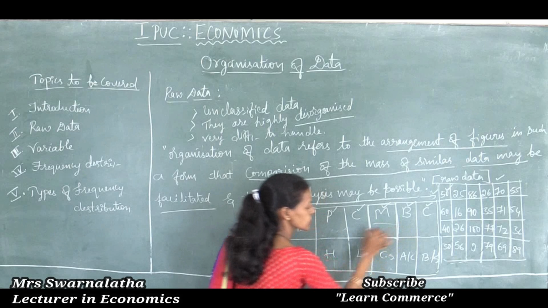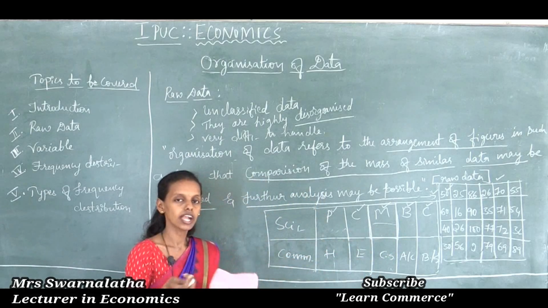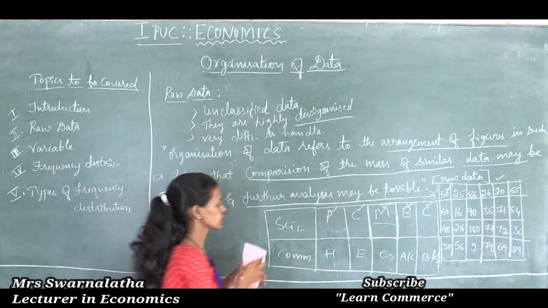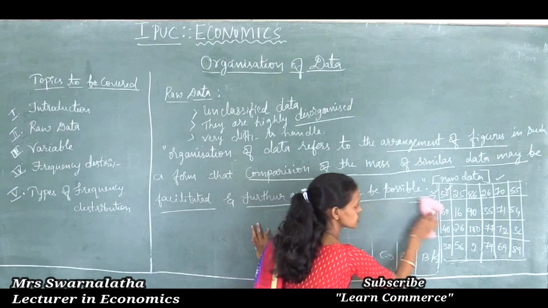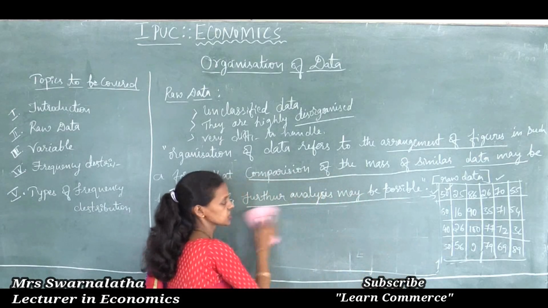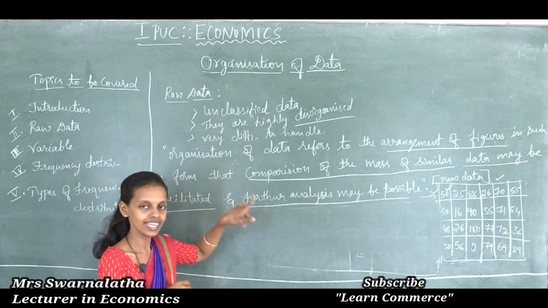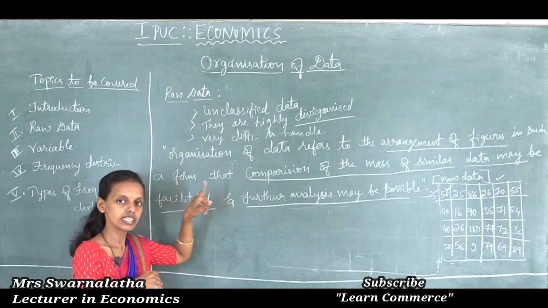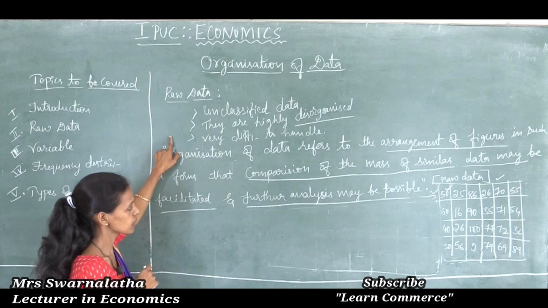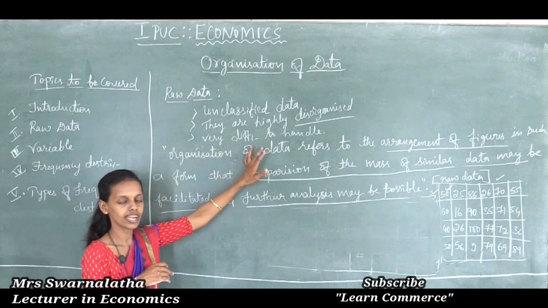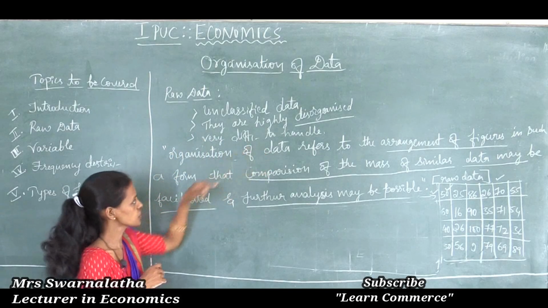By seeing the label you can go and search the maths book and pick whatever book is required. So this is said to be proper classification. Proper classification will save our energy and time, and it will be very easy to arrange the data in a proper manner, and it is easy to handle any difficult situations.